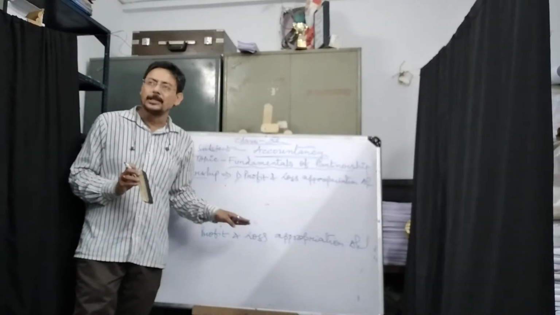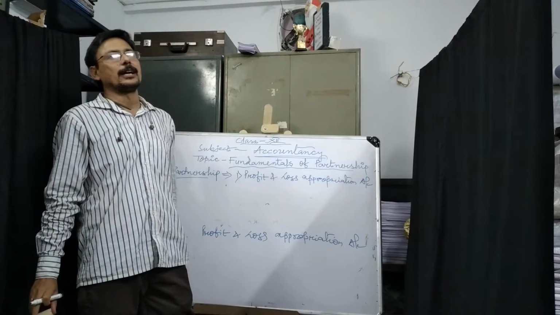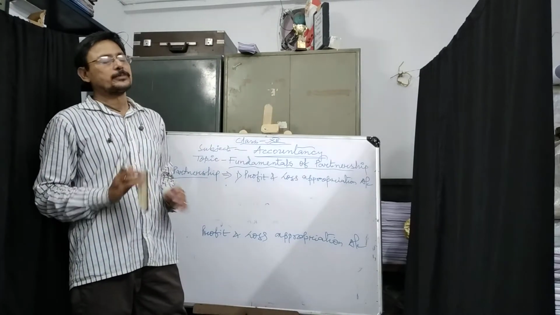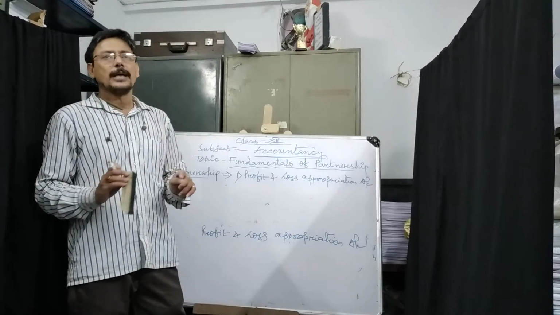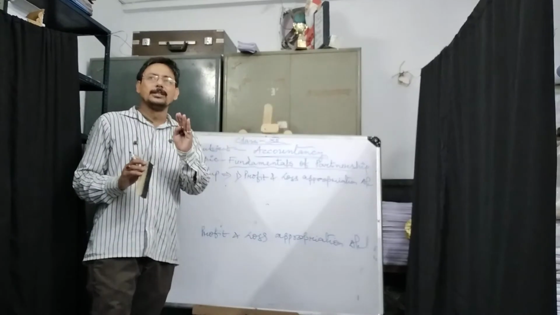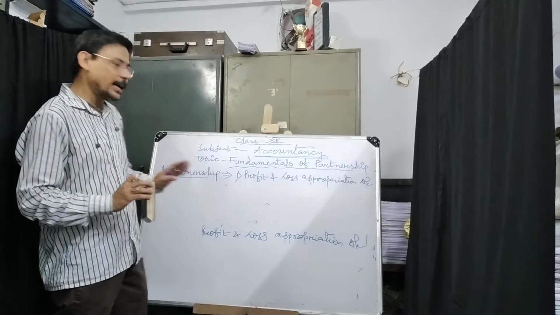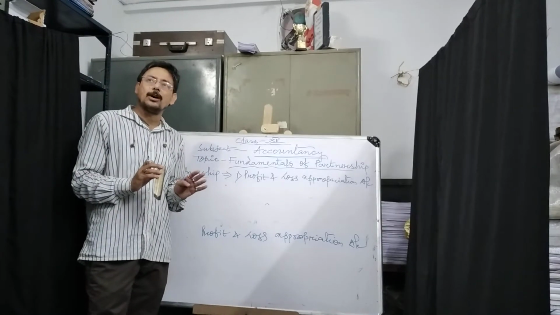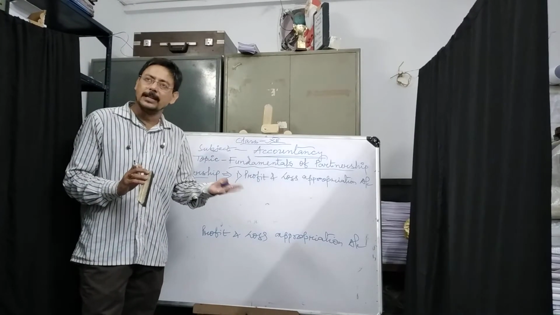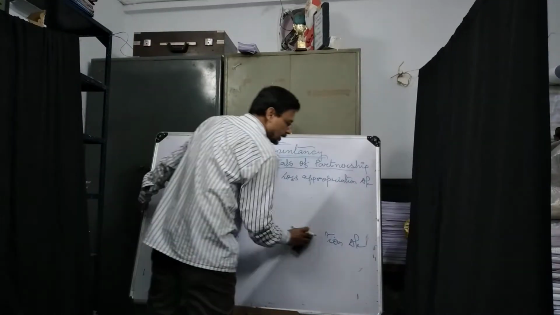To prepare the profit and loss appropriation account, there is one format which is already given in your book. Still, I will give it to you and I will explain all the small items which are given in the profit and loss appropriation account. So it is clear why the profit and loss appropriation account in case of a partnership firm is very important. Now go to the format of profit and loss appropriation account.